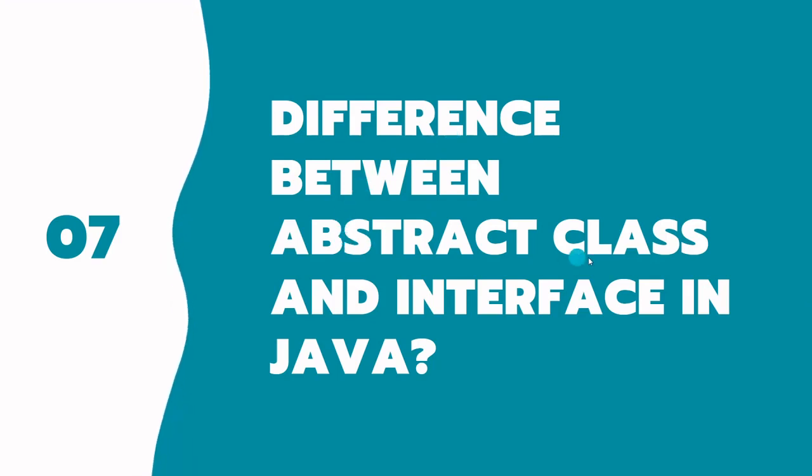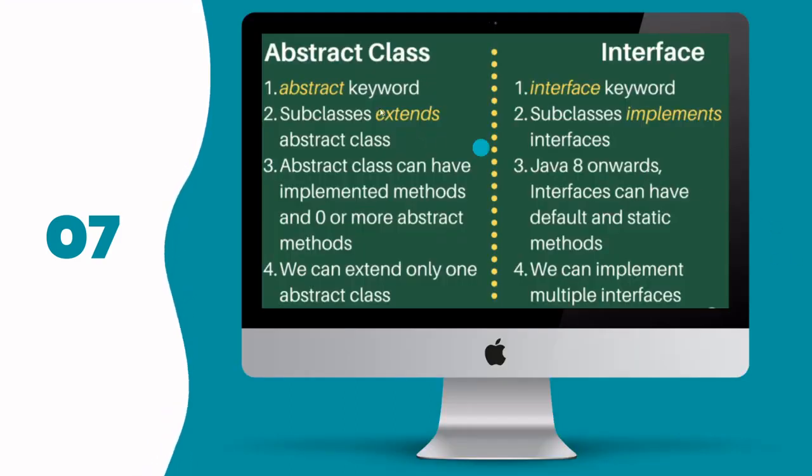Now, the difference between abstract class and interface. I think this is very common, and this question has been going around since Java 5. So the difference is really simple. With an abstract class, we signify it using the abstract keyword, and an interface with the interface keyword. Subclasses can extend an abstract class, right? But subclasses have to implement an interface using the implements keyword, and here the extends keyword.